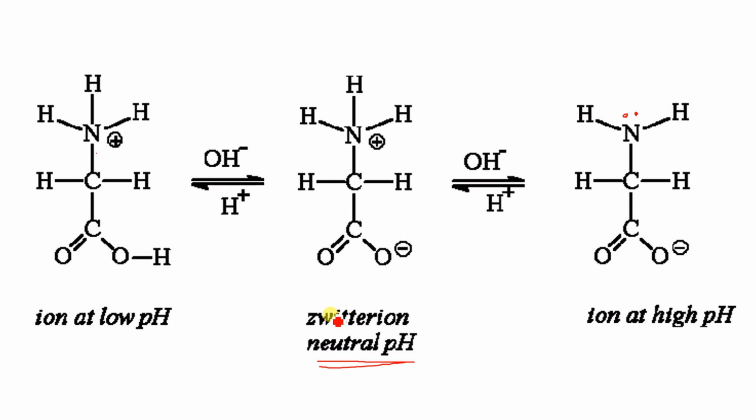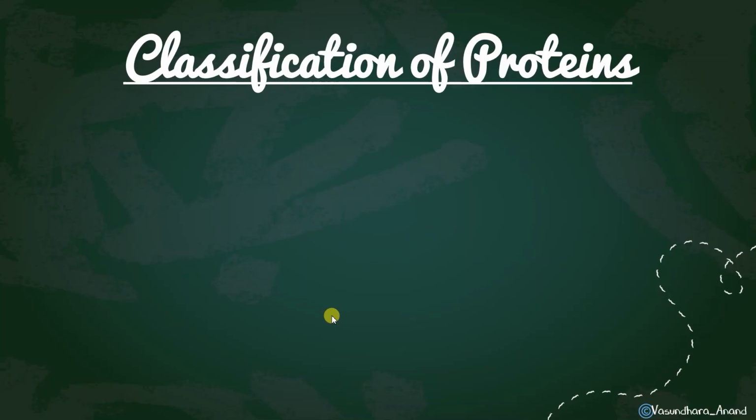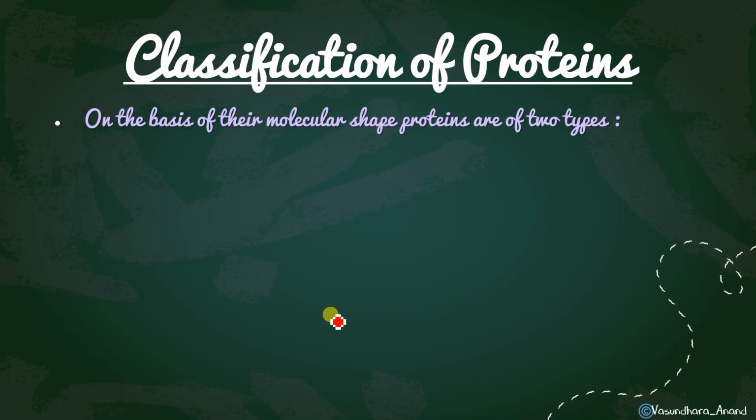So at low pH, the acidic COOH group will be there, and the cation NH3+ will be there. But at high pH, it will be basic and it will have COO-. Got it? Okay, so now the next thing is classification of proteins. Proteins are classified under various categories. In general, there are 4 categories we have to learn.